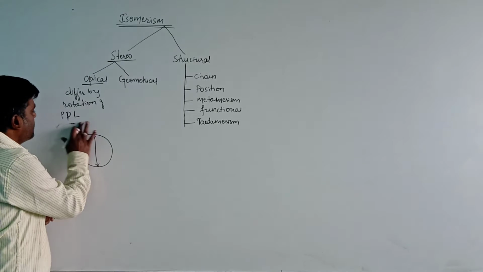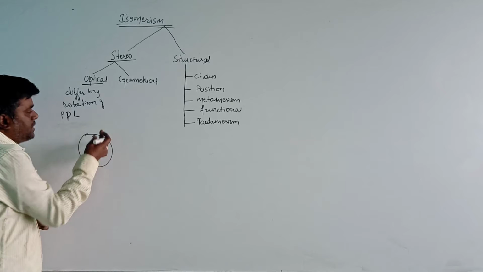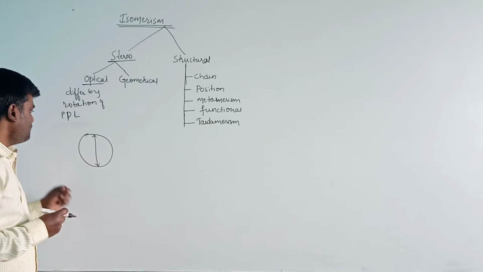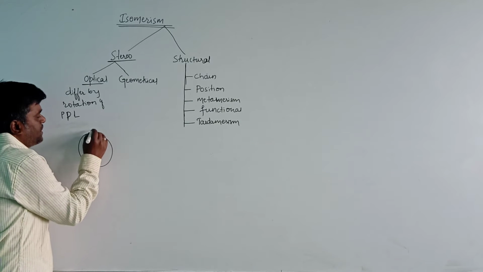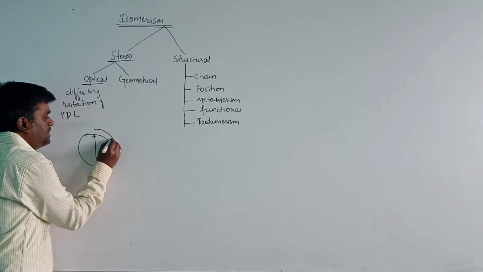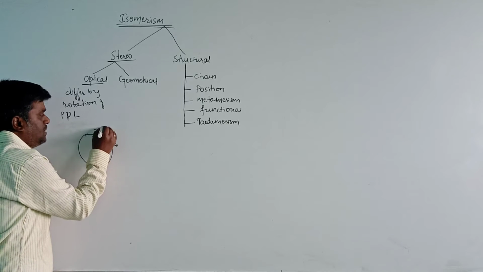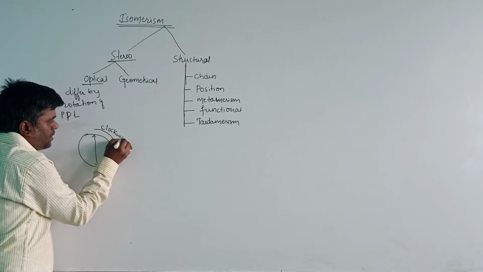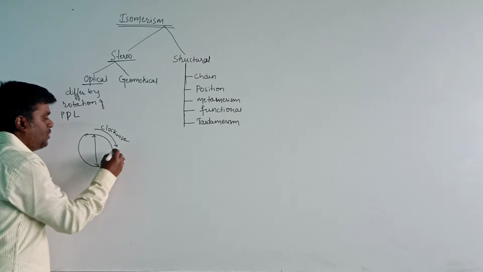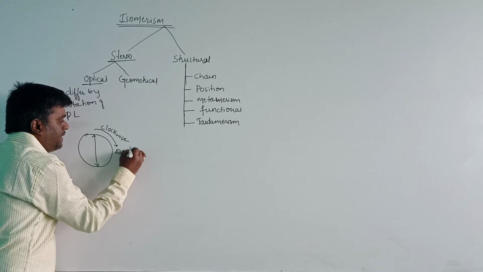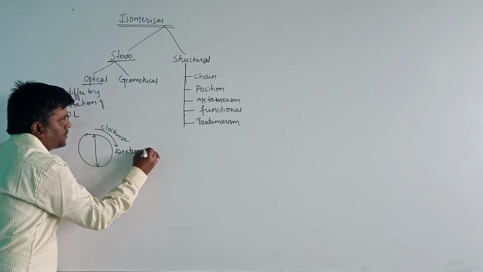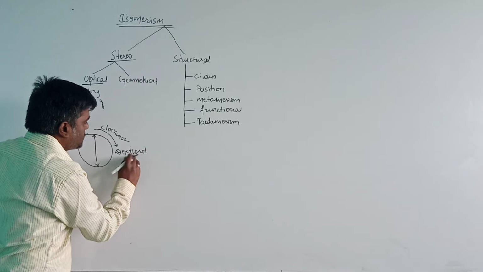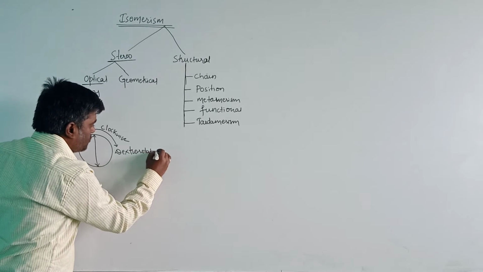There are some organic compounds which have the capacity to rotate the plane polarized light. Suppose the organic compounds rotate the plane polarized light in the right direction, or clockwise direction, then those compounds are known as dextrorotatory compounds.